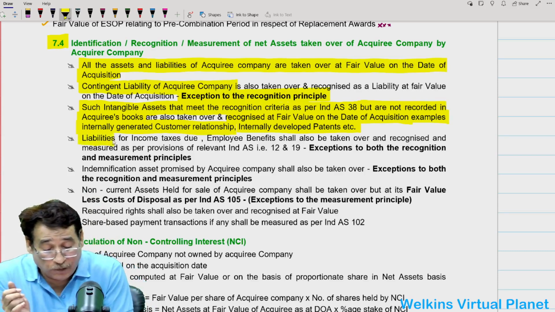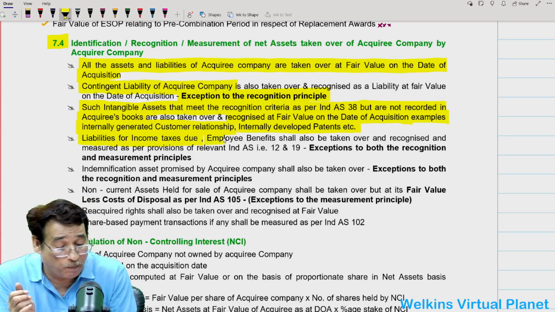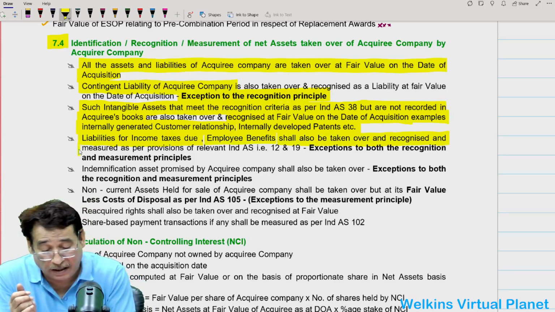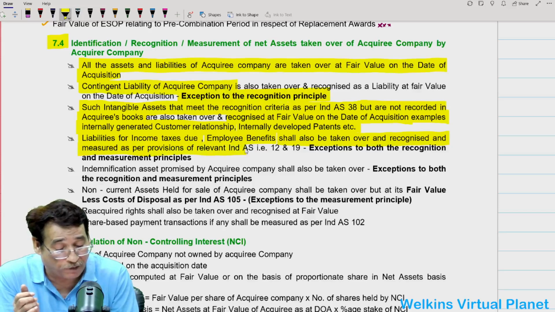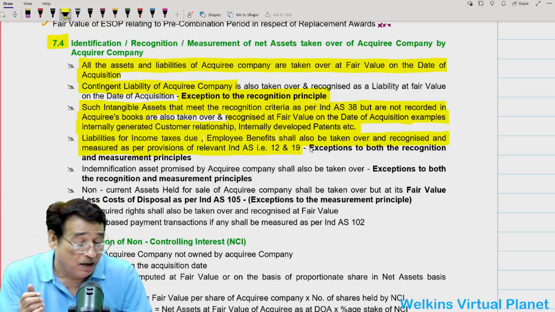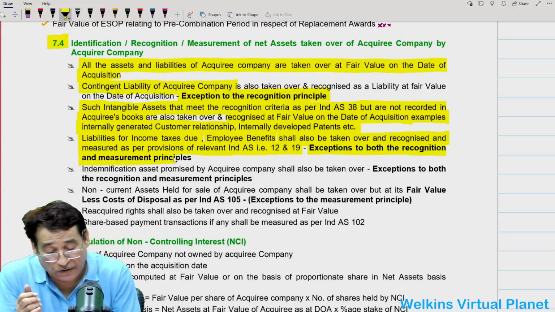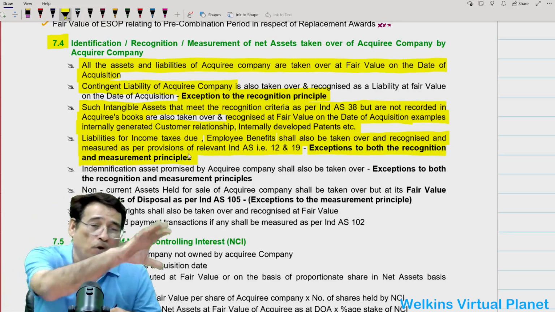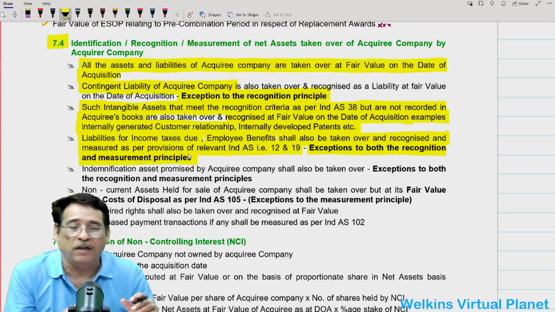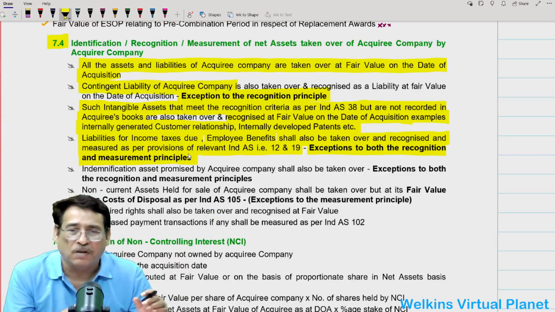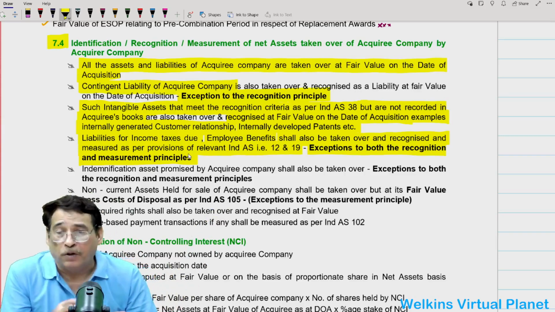Liabilities for income taxes due and employee benefits shall also be taken over and recognized and measured as per the provisions of the relevant Ind AS. Now, this is considered an exception to both recognition and measurement principles. Suppose today I am going to acquire the business of a particular entity, and that entity has some tax expenses due, or some employee benefit dues.